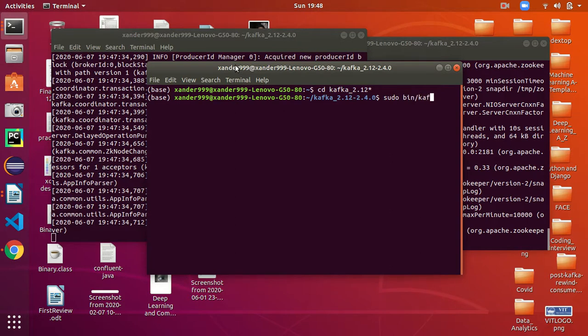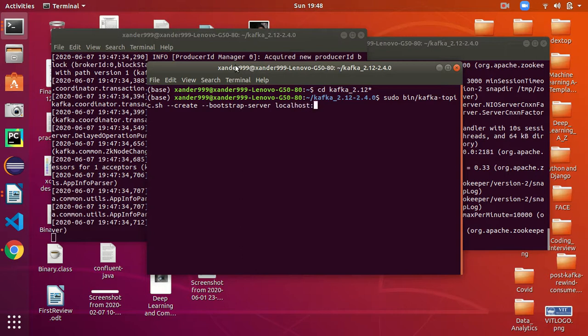For this we will be using kafka-topic.sh, create. As we are running it on our local machine, we will be using localhost.